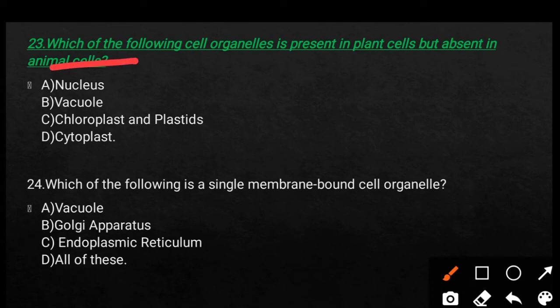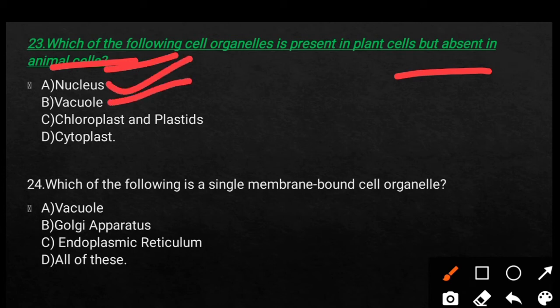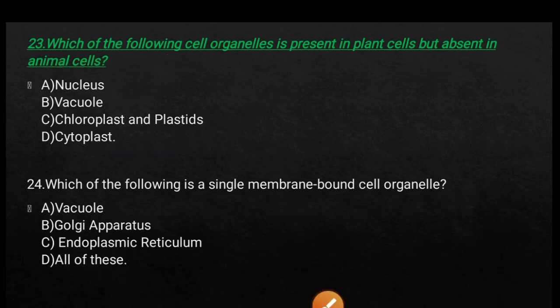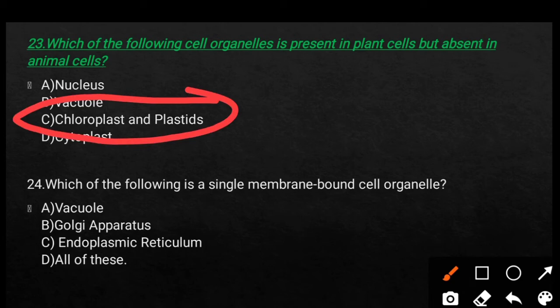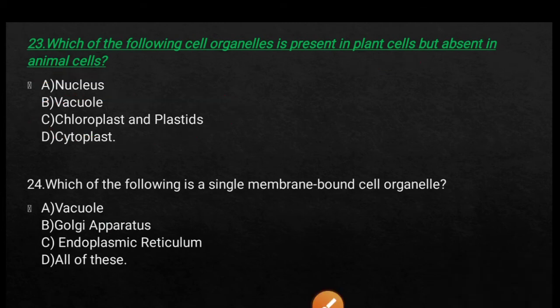Which of the following cell organelles are present in plant cells but absent in animal cells? Option A, nucleus. Option B, vacuole. Option C, chloroplast and plastid. And option D, cytoplast. So here the right answer is chloroplast and plastids. These are present in plant cells, but absent in animal cells.